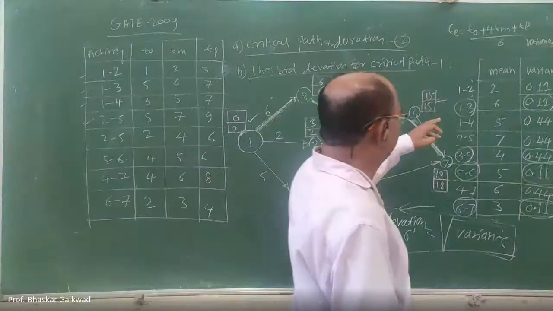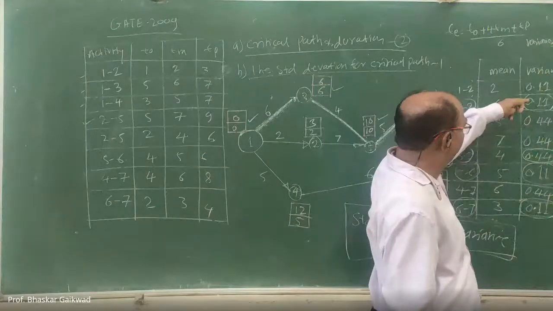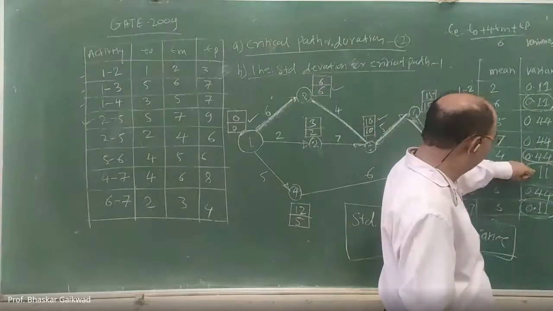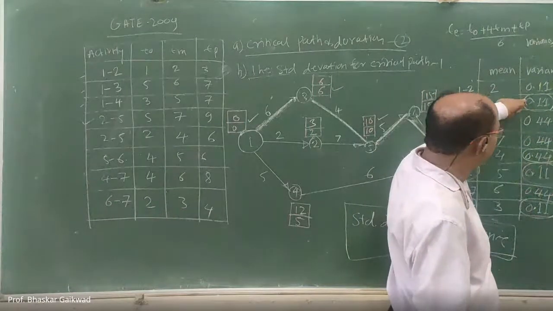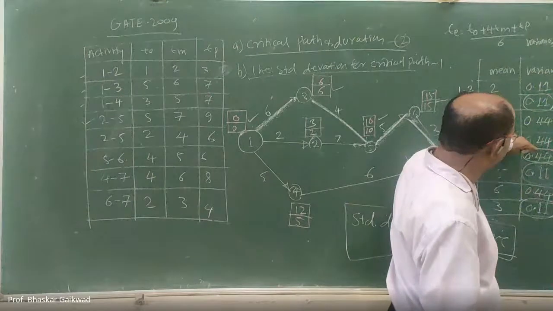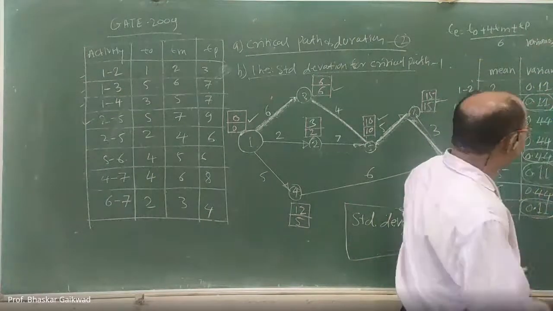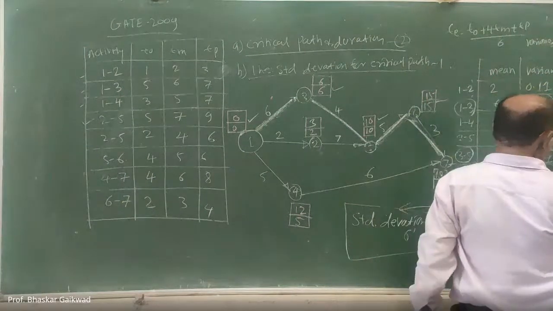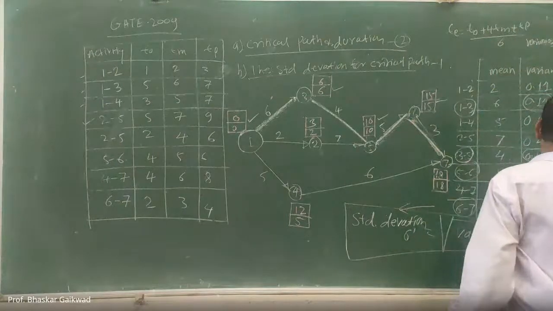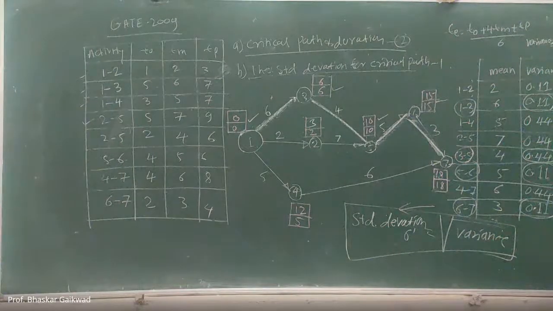Because we have got 4 critical activities and 4 variances. So what is the total here? 4 plus 1, 5, 6, 7.